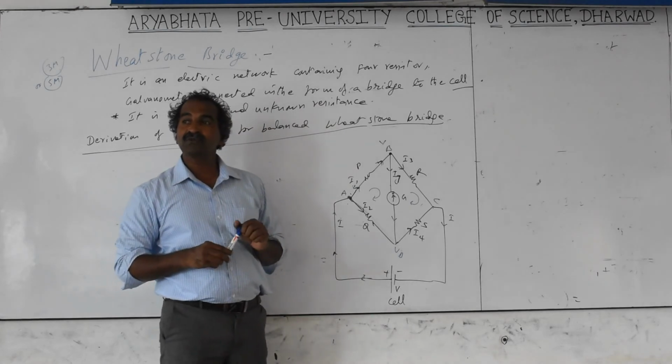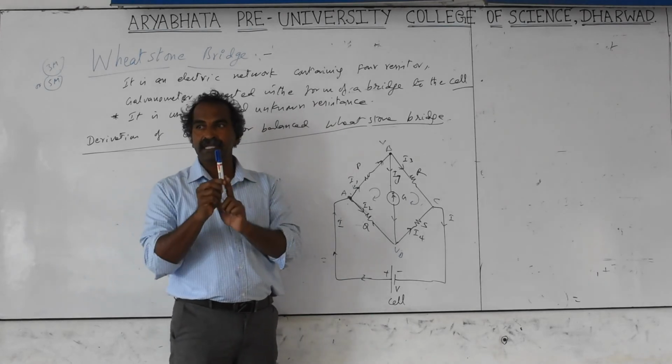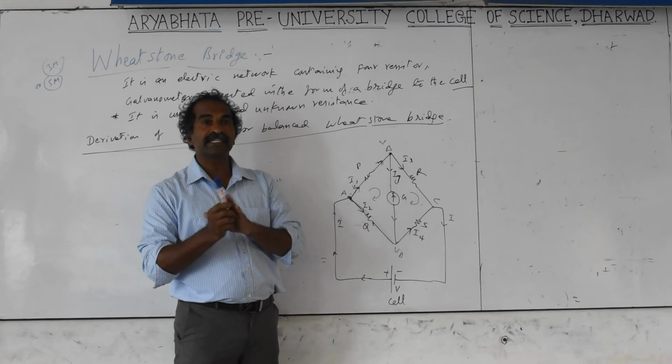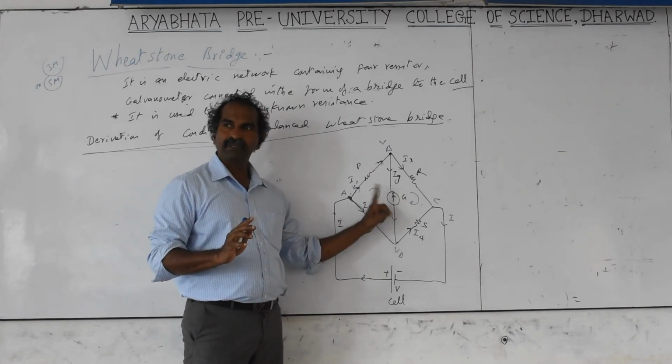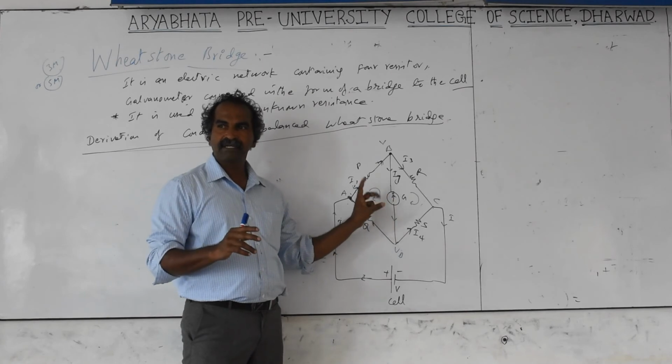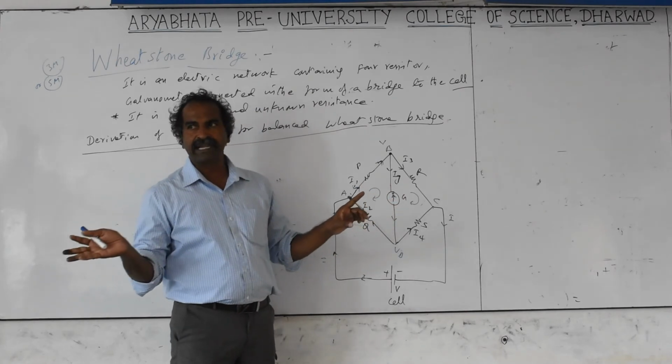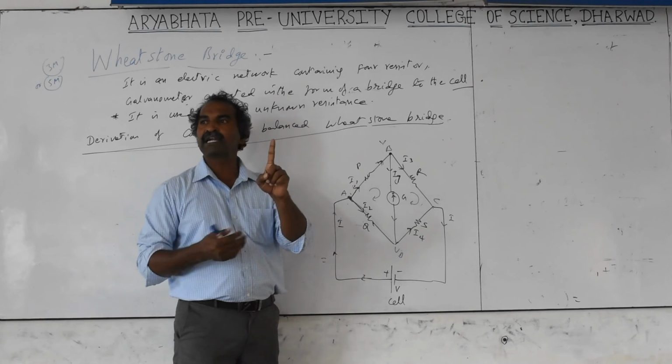A galvanometer is a device which is used to detect current. Whether current is there or not, and which direction it is flowing, is detected with the help of the galvanometer. It is a device that has a needle. Deflection will be there to the left and right, and there are plus and minus terminals connected. So the deflection direction means the current is going left to right or the like, and we can check it. If there is no deflection, the current is 0.